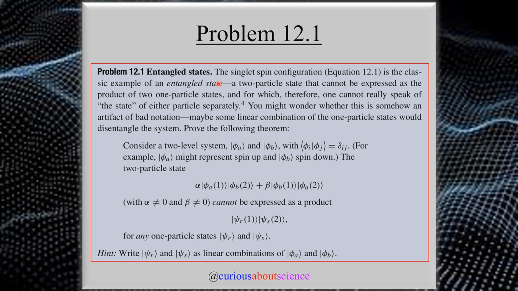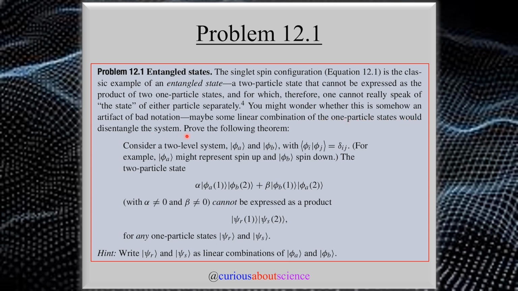And they say that in the singlet configuration, equation 12.1, this is a classic example of an entangled state, a two-particle state that cannot be expressed as a product of two one-particle states, and for which, therefore, one cannot really speak of the state of either particle separately. Now, you might wonder whether this is somehow an artifact of bad notation. Maybe some linear combination of one-particle states would disentangle the system.